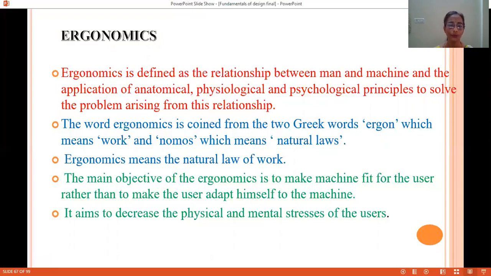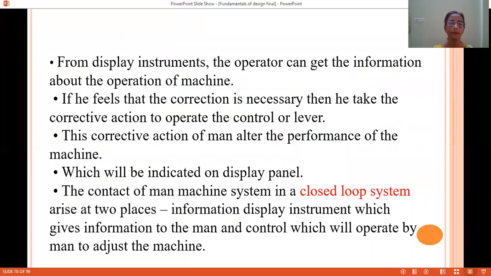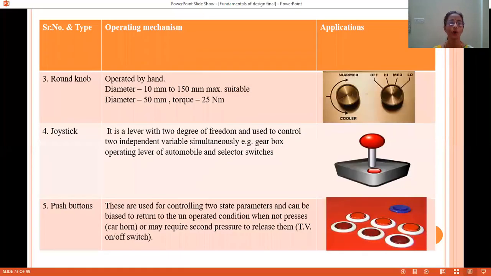So I hope students you have understood that while following ergonomic aspects, we make our machineries and products in such a way that when they are operated by a human being, there is less fatigue to the human being. I hope you have enjoyed this lecture.